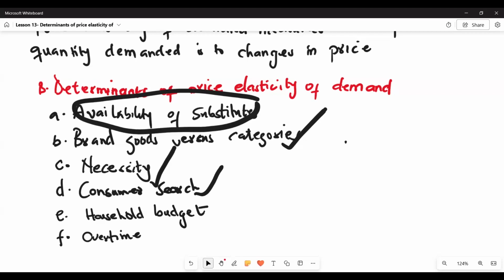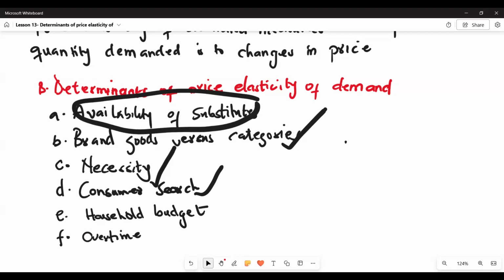The fourth factor that determines price elasticity is consumer search. Consumer search makes demand more elastic. When consumers are willing to search a lot for a low-cost alternative for something, demand for that product is more elastic.